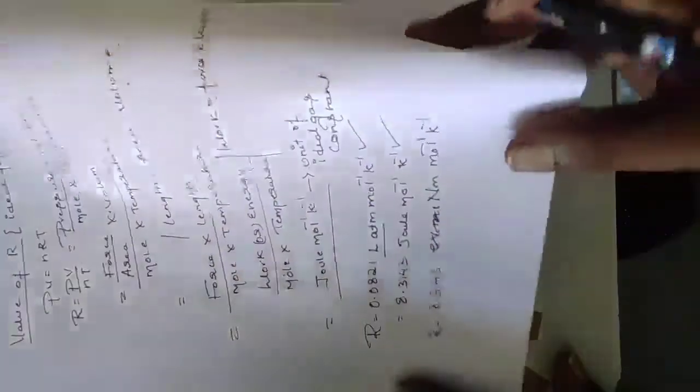And if you talk about another, the ideal gas constant R for a single molecule is called the Boltzmann constant.